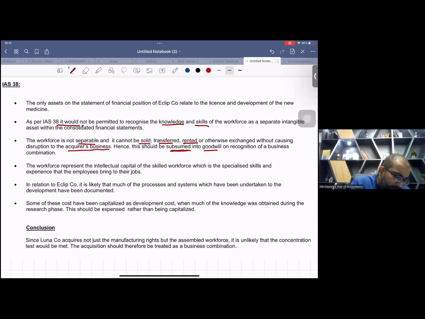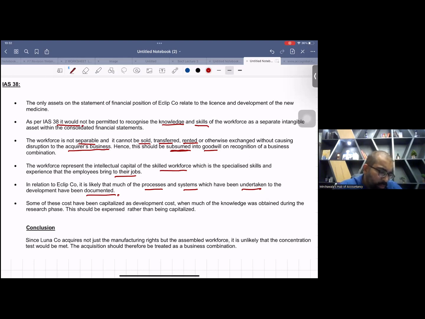The workforce represents the intellectual capital of the skilled workforce, which is the specialized skills and experience that employees bring to their jobs. That's correct. In relation to a company like this, it is likely that much of the process and systems undertaken in the development have been documented. Yes, there is a possibility that they have documented everything. It's a formal company, so things are already documented, but still the major portion is the skills of the employees, right? Some of these costs have been capitalized as development costs when much of the knowledge was obtained during the research phase.